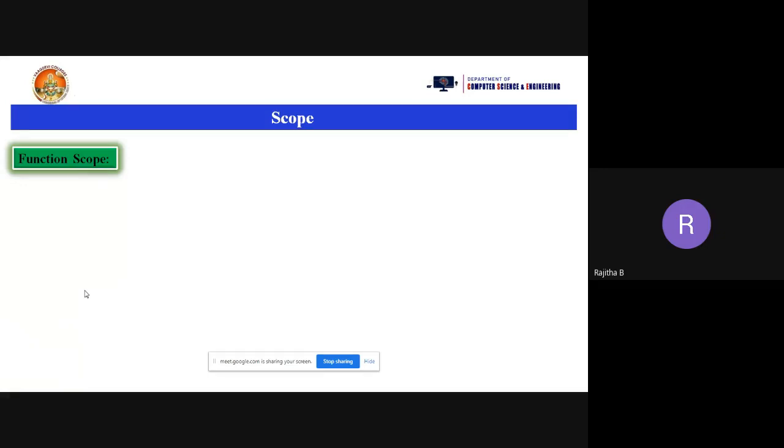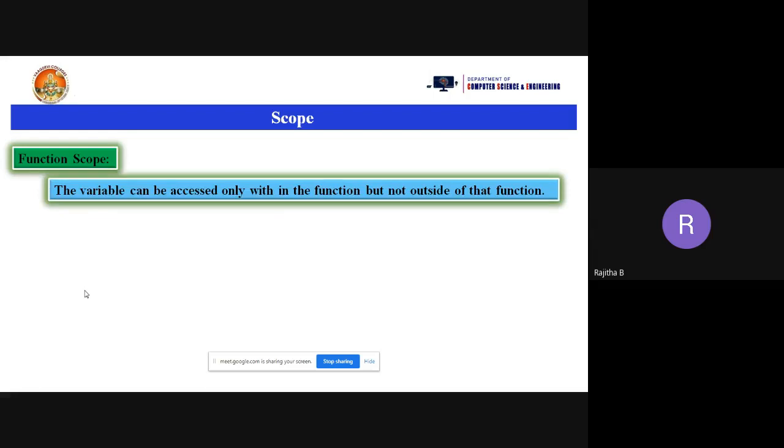So that is a function. So what is that one? The variable can be accessed only within the function, but not outside of that function. So the function scope and local scope are similar, but we don't have any name for the local block. But come to function scope, here we have a name for the block. So there is a function name.